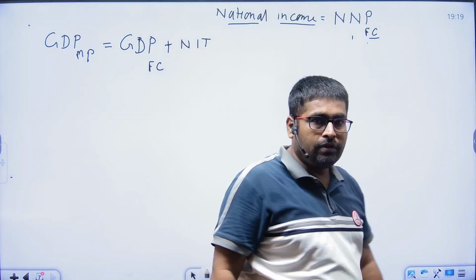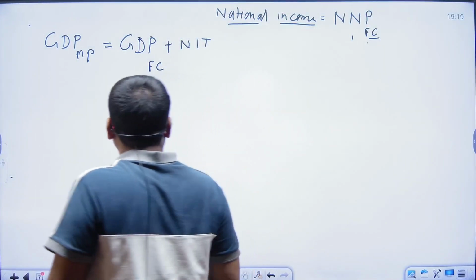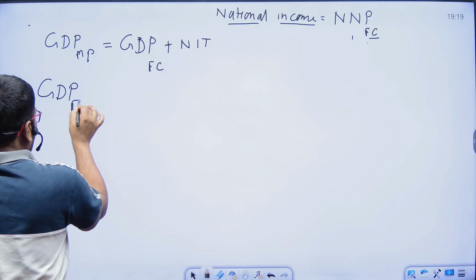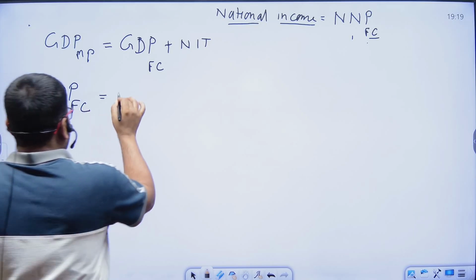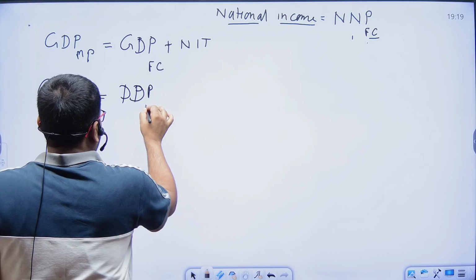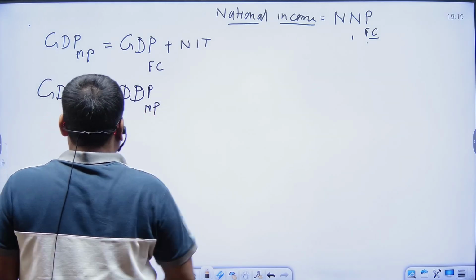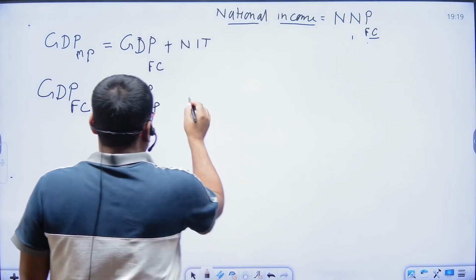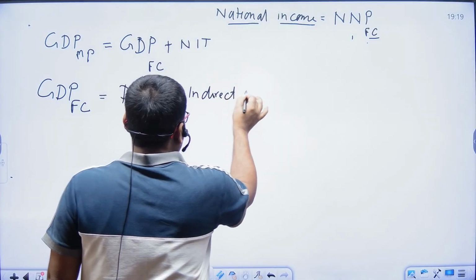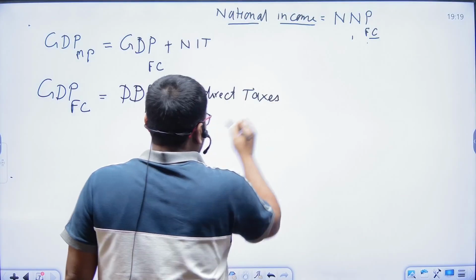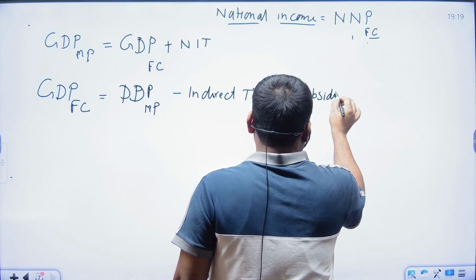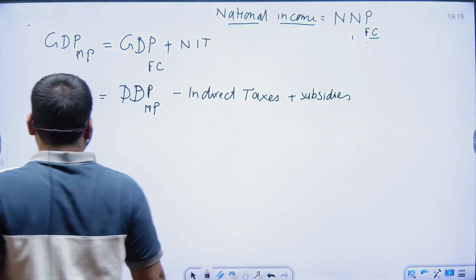Okay, one value. Another value: whenever we have GDP at factor cost, we find GDP at market price, minus indirect taxes, plus subsidies. One value we are obtaining here.